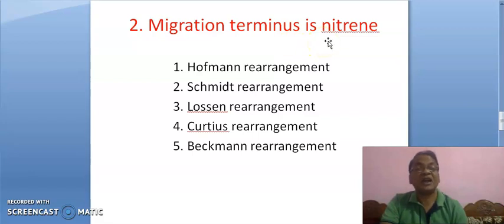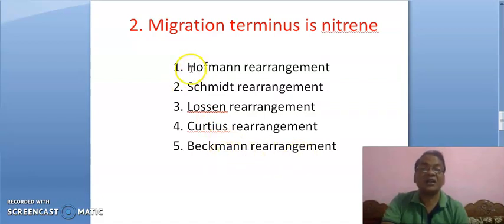The second class is where the migration terminus is nitrene, meaning electron deficient nitrogen. It comprises the following rearrangements: Hofmann rearrangement, Schmidt rearrangement, Lossen rearrangement, Curtius rearrangement, Beckmann rearrangement.